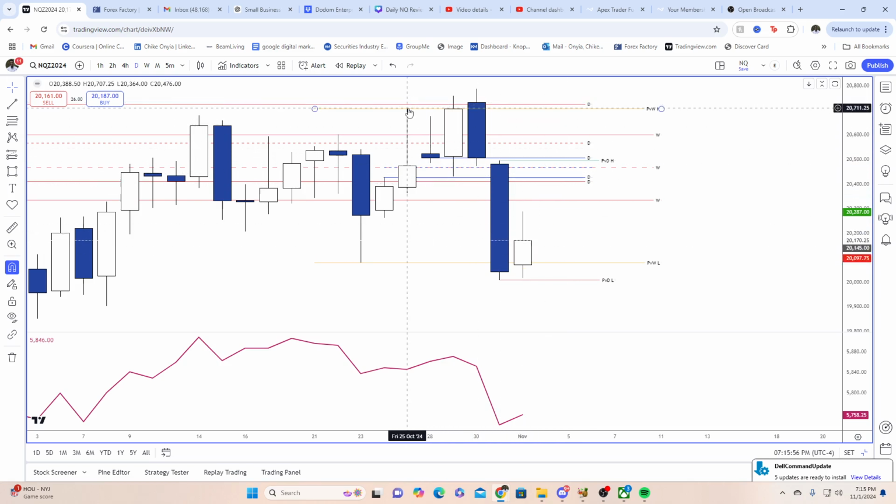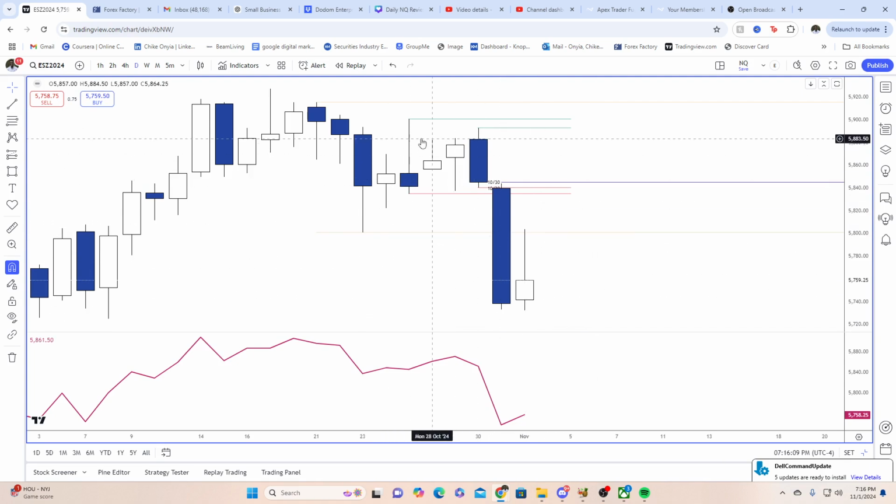So this candle right here from last week Friday was an inside day. In the next candle, we did not take out the previous day high or low, but the next candle after that we expanded and we took out this day's high, right? So we could see that happening over here. On ES, I'll give you an example where that didn't happen, right? So we had an inside day on this candle versus this daily candle, but the next couple of candles we just consolidated until we finally expanded. Like, when we're going to take out this daily low or daily high, we're going to expand.